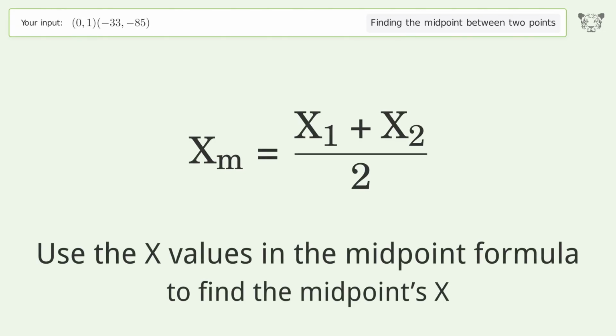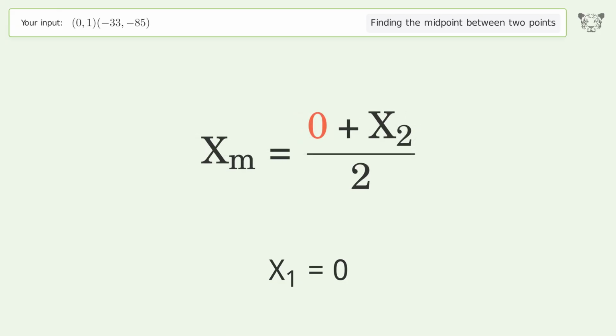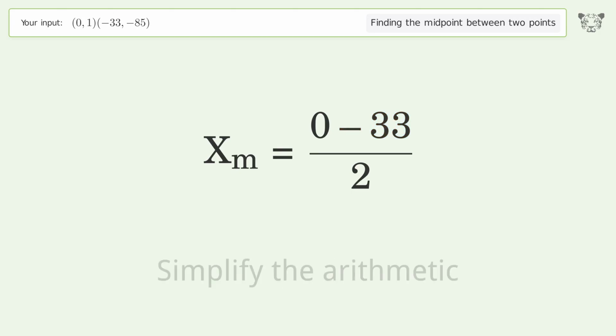Use the x values in the midpoint formula to find the midpoint's x. x1 equals 0. x2 equals negative 33. Simplify the arithmetic.